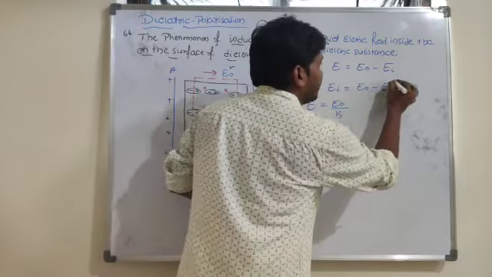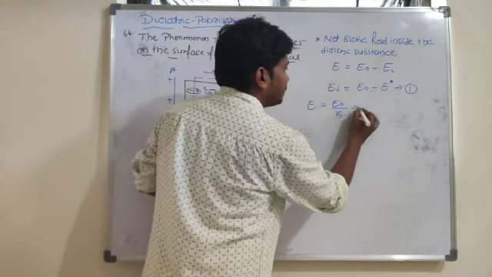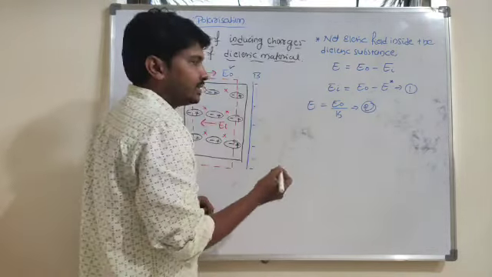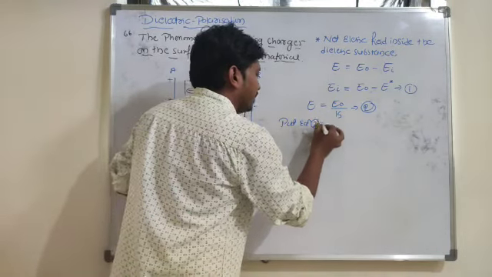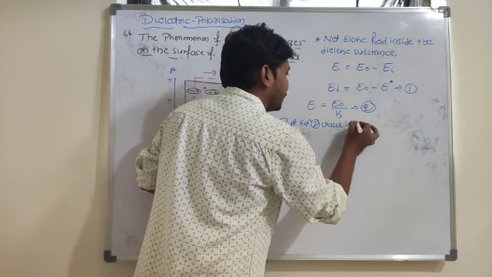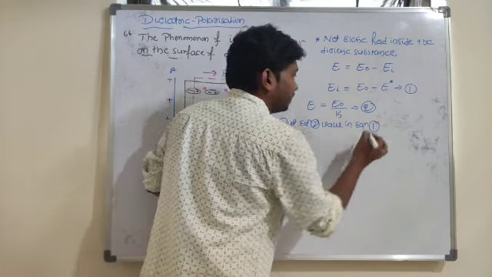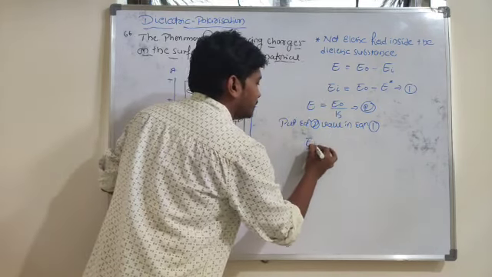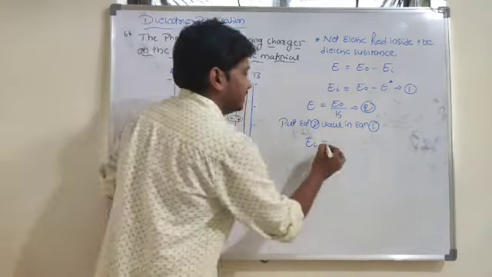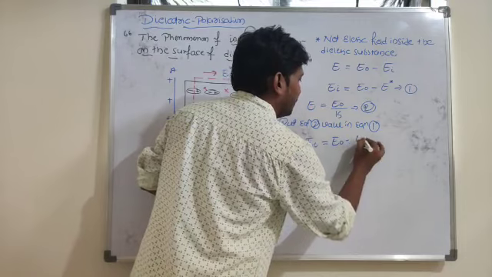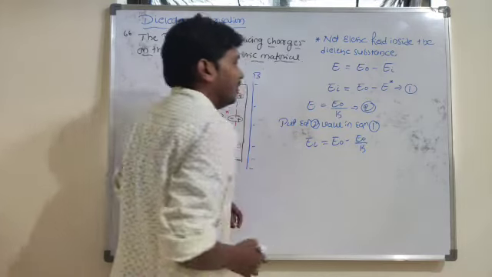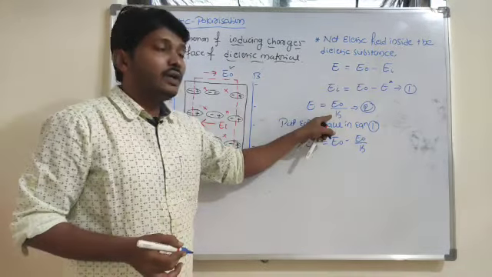If I substitute that E value from equation 2 into equation 1, the induced electric field becomes E of I is equal to E naught minus E naught by K. Why did I write E is equal to E naught by K?